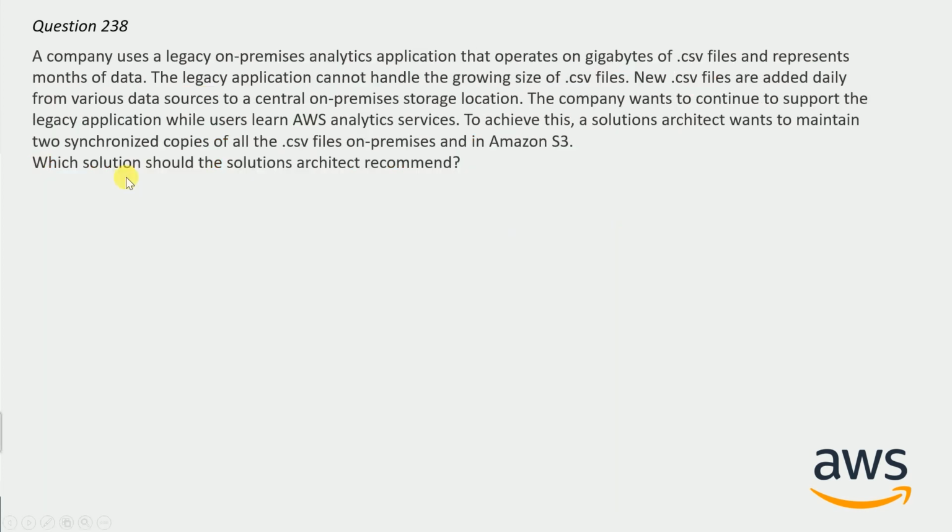And now question number 238. A company uses a legacy on-premises analytics application that operates on gigabytes of .csv files and represents months of data. The legacy application cannot handle the growing size of .csv files. New .csv files are added daily from various data sources to a central on-premises storage. The company wants to continue to support the legacy application while users learn AWS analytics services. To achieve this, a solution architect wants to maintain two synchronized copies of all the .csv files on premises and in Amazon S3. Which solution should the solution architect recommend? And here are the options.